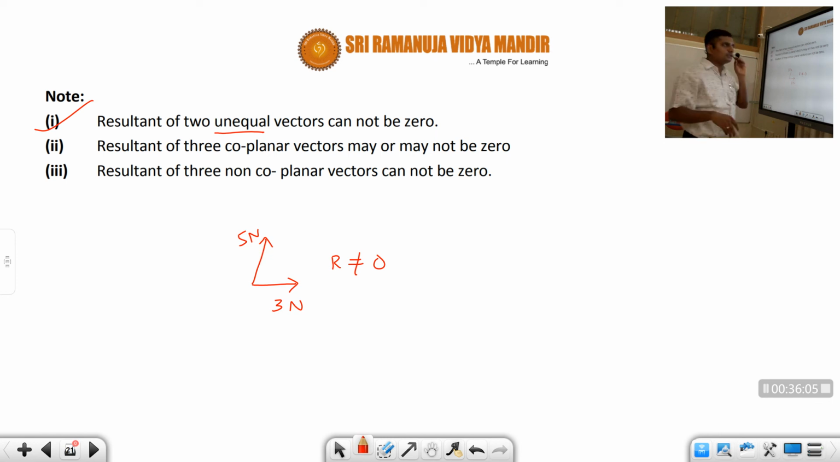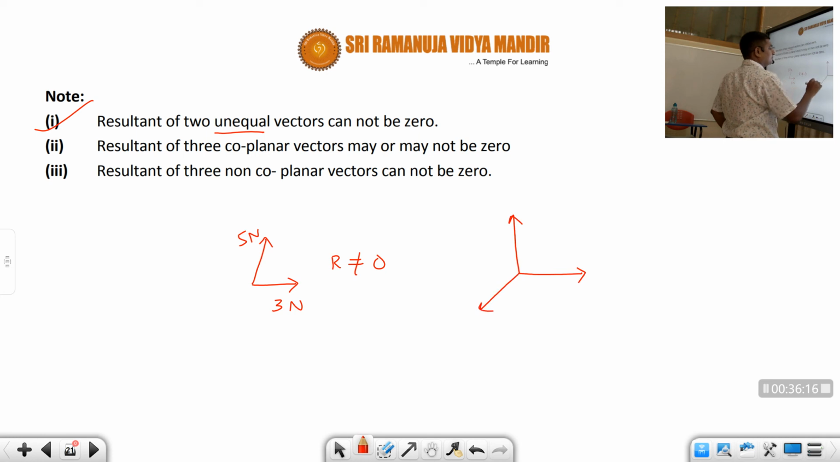That is the first point. Sometimes in multiple choice questions, they'll ask these types of points. And the resultant of 3 coplanar vectors may or may not be 0, students. Coplanar vectors means they should lie on the same plane, students.